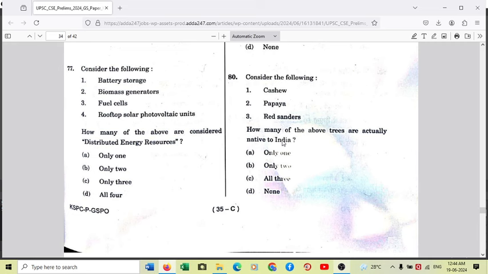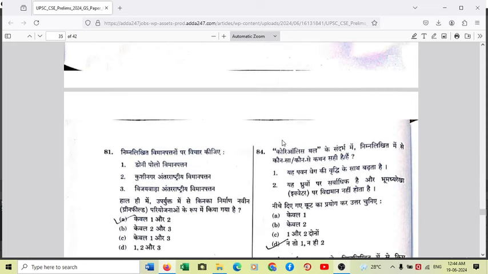Any kind of species, whether faunal or floral, whether animal or plant, when they are in Schedule 4 of the Wildlife Protection Act in India, they are protected from hunting, poaching and transportation, whether by people or organizations. So there is strict prohibition, and red sandalwood is a native of India. For your knowledge, cashew is a native of Brazil and papaya is a native of southern Mexico. So the answer to question number 80 is very simple. The answer is only one, option A. Moving to another question on your screen.